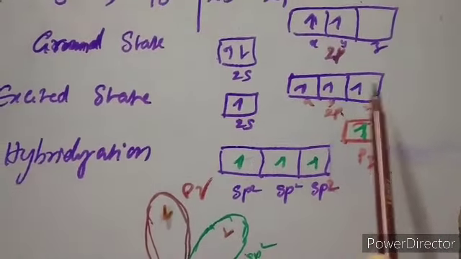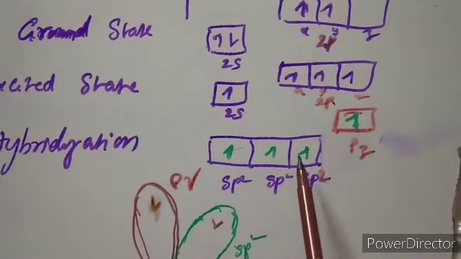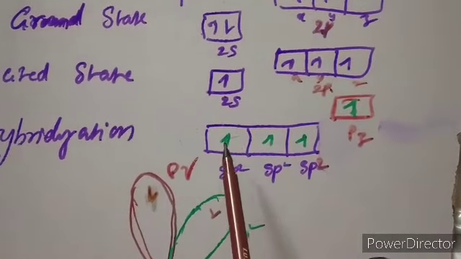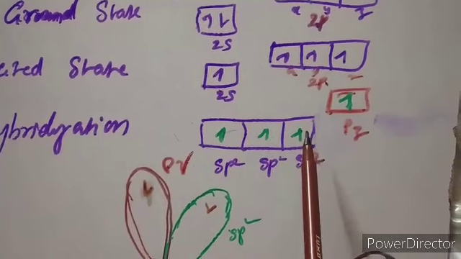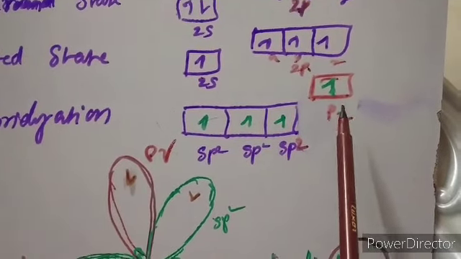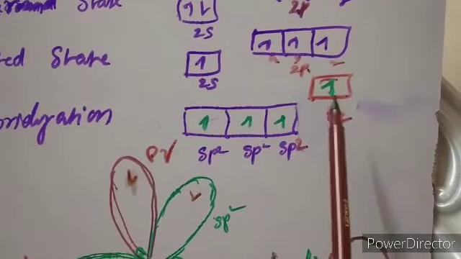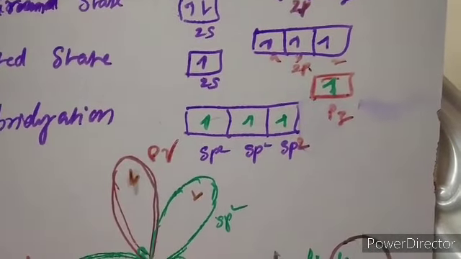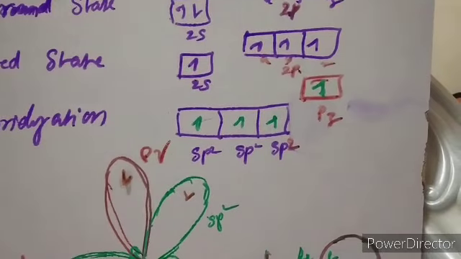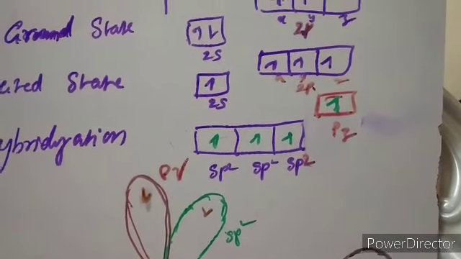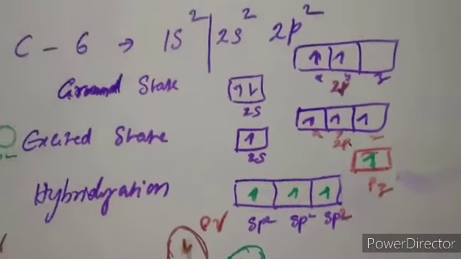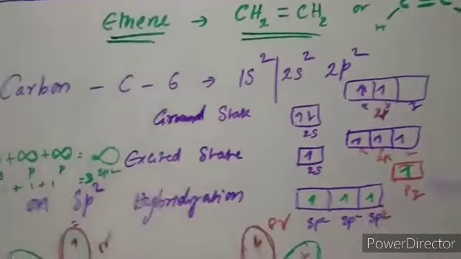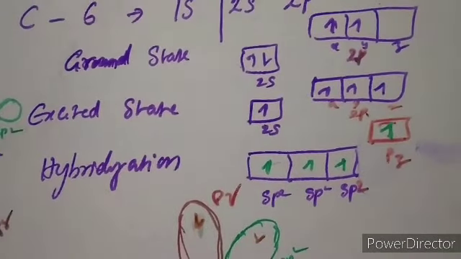These 4 electrons are again distributed as per Hund's rule. Now each hybrid orbital has 1 unpaired electron, and the unhybridized p orbital also has 1 electron. The carbon keeps all these 4 electrons for sharing, because carbon can only form covalent bonds. So how are they combined?